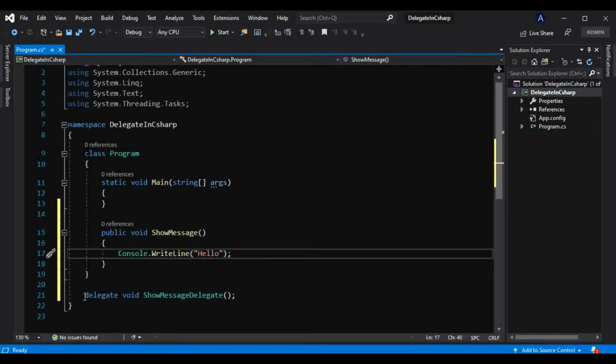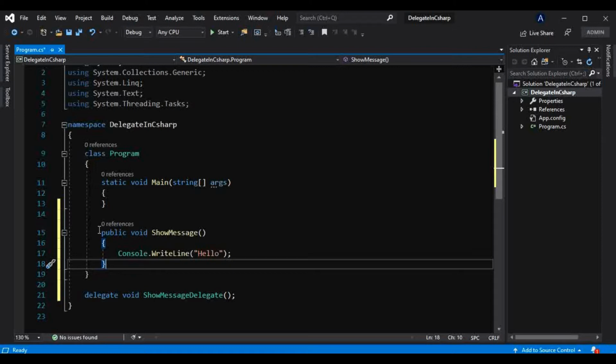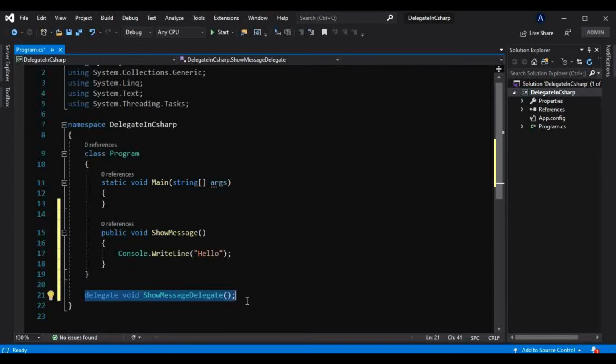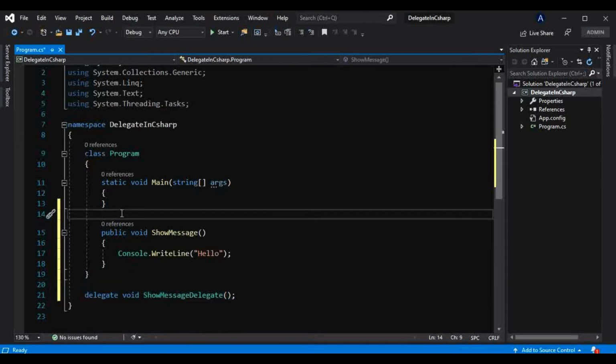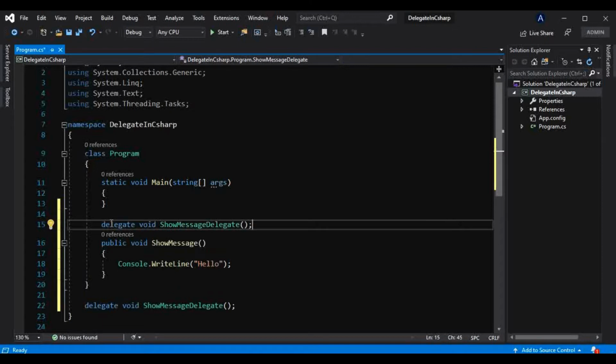Now if you notice, the signature of this method and the signature of this delegate are similar. Let me show you, I will copy that here. If you just ignore this delegate keyword, the return type of this method and this delegate are the same.